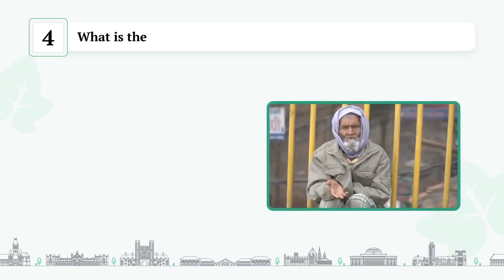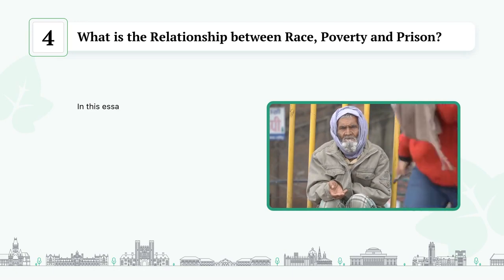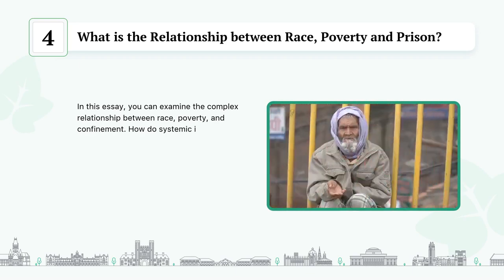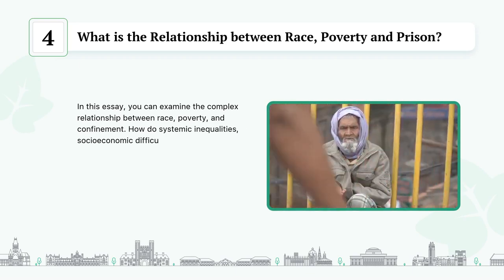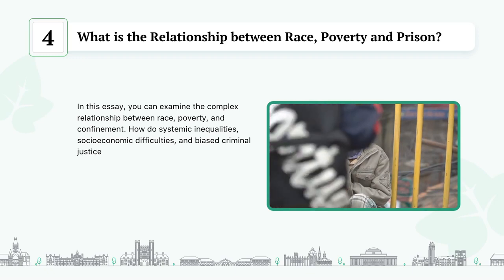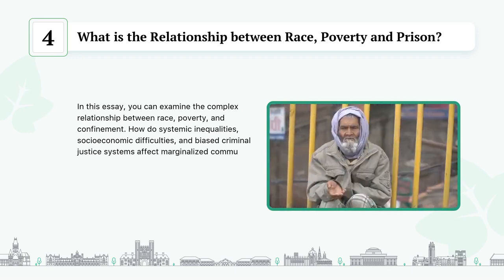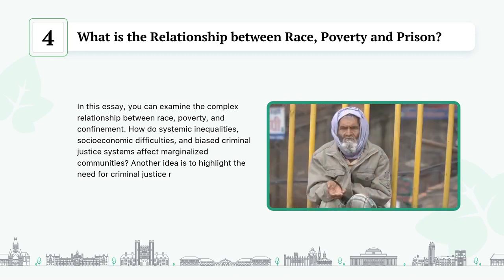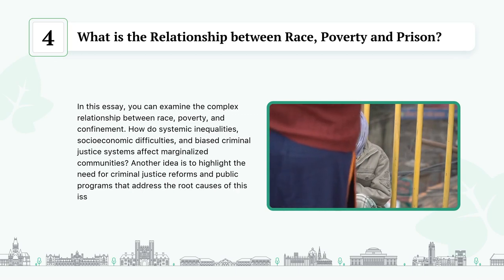What is the relationship between race, poverty, and prison? In this essay, you can examine the complex relationship between race, poverty, and confinement. How do systemic inequalities, socioeconomic difficulties, and biased criminal justice systems affect marginalized communities? Another idea is to highlight the need for criminal justice reforms and public programs that address the root causes of this issue.